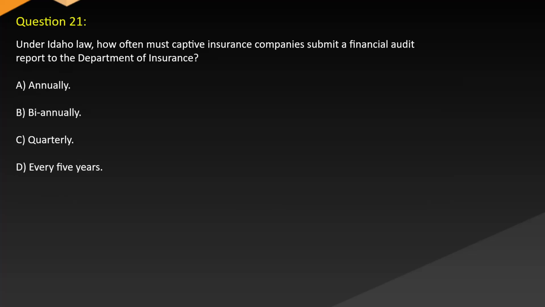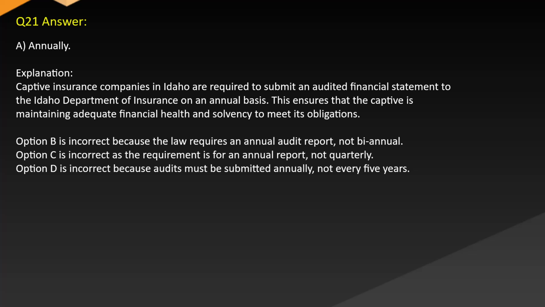Question 21. Under Idaho law, how often must captive insurance companies submit a financial audit report to the Department of Insurance? A. Annually. B. Biannually. C. Quarterly. D. Every 5 years. Answer A. Annually. Explanation. Captive insurance companies in Idaho are required to submit an audited financial statement to the Idaho Department of Insurance on an annual basis.